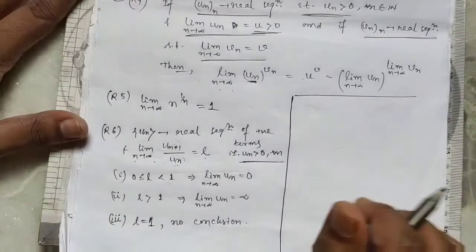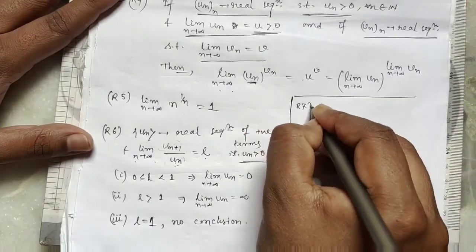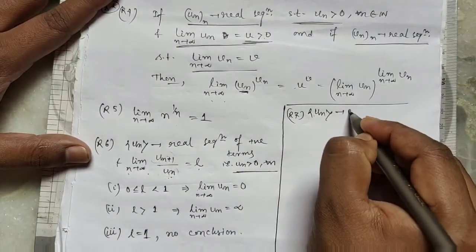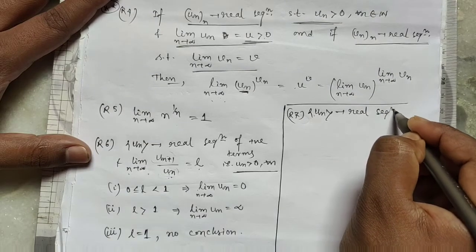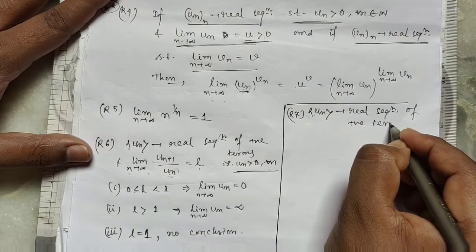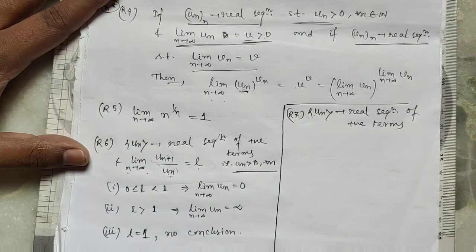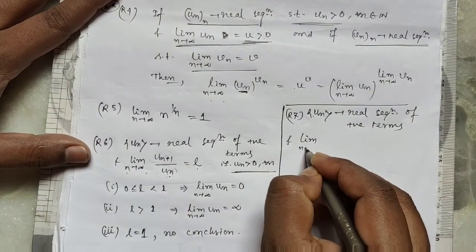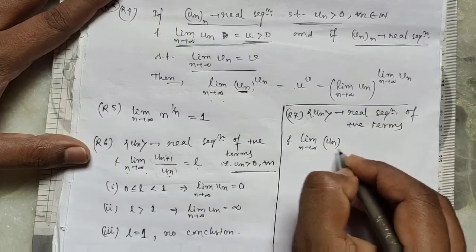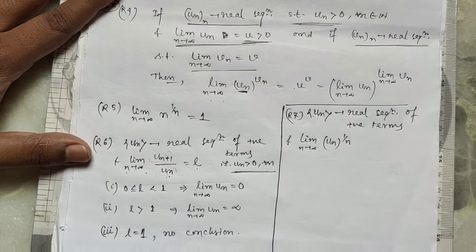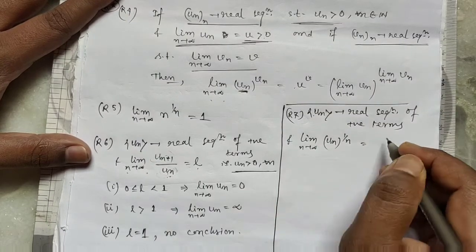Rule 7 is similar to this. Let un be a real sequence of positive terms. And here we find the limit as n tends to infinity of un to the power 1 by n.